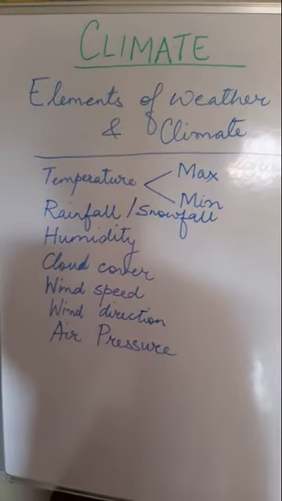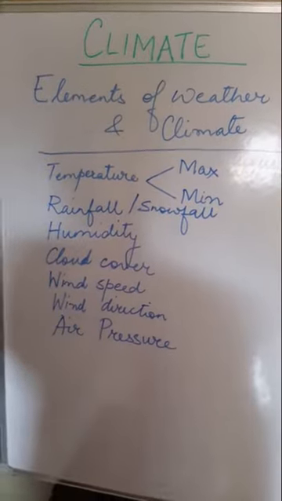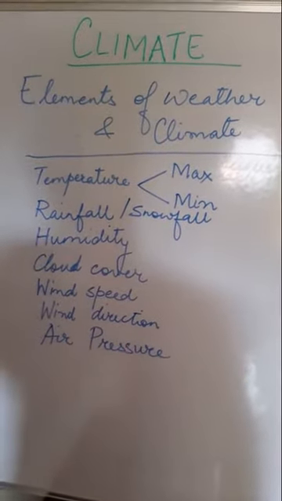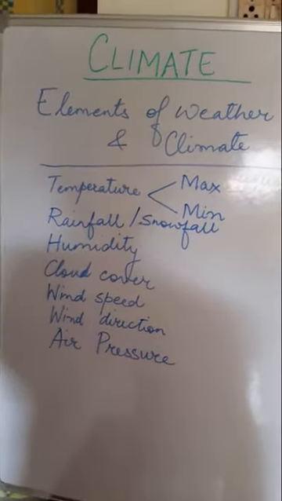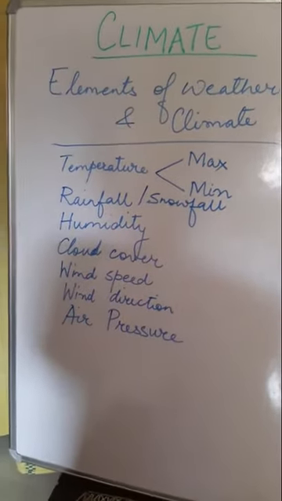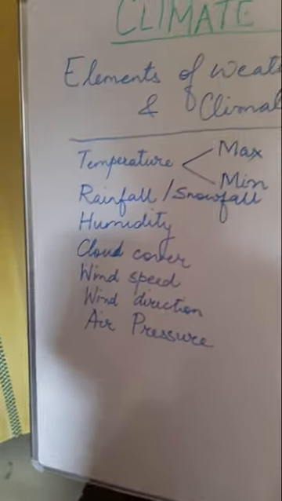So first, children, let us study the elements of weather and climate and what they are. Now children, first let me tell you about the elements of weather and climate, and then I will go to the definition of weather and climate.